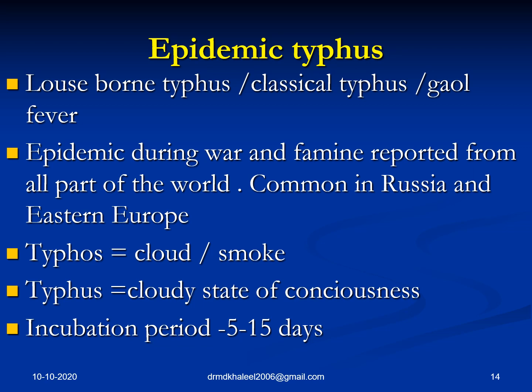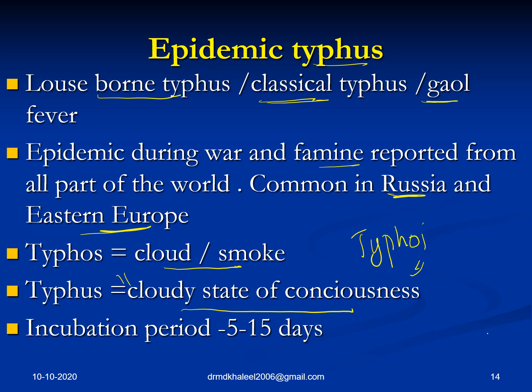Fine. Epidemic typhus, let's go into the detail after having studied the classification, having a good concept. It is basically a kind of revision. Louse-borne typhus, which is also called classical typhus, which is also called gaol fever. Epidemic typhus occurred in the World War, and famine was reported, very common in Russia and the Eastern Europe belt. The reason why it got the name typhus: typhus means cloud or smoke, a cloudy state of consciousness, you're not that much conscious, and this is the reason why typhoid fever also originated from this word typhus initially.